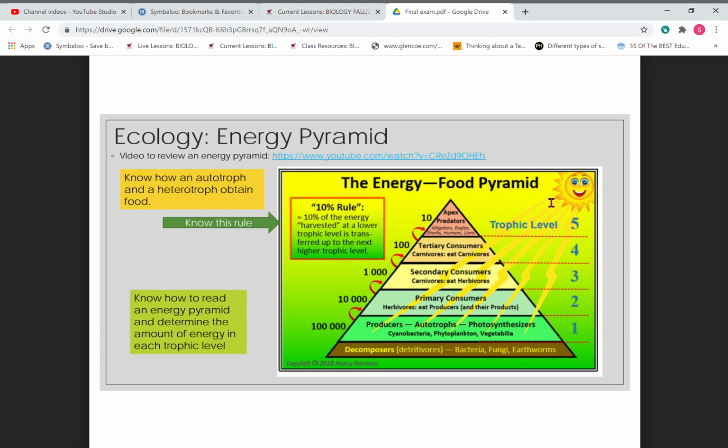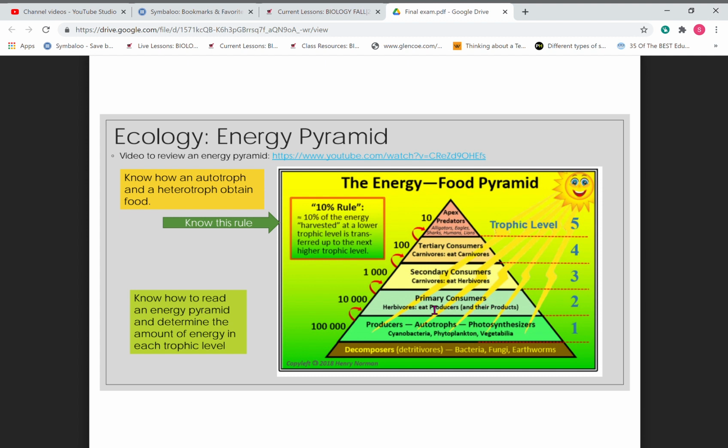This is actually an energy pyramid. Since everything above is consuming whatever ate below, for example, the primary producers are autotrophs, like plants. They do photosynthesis. They're going to be the ones who are eaten by the primary consumers.